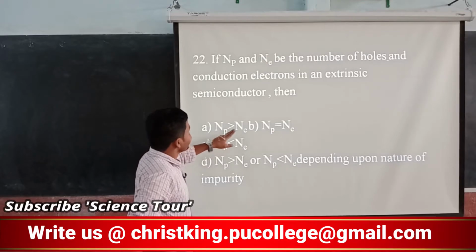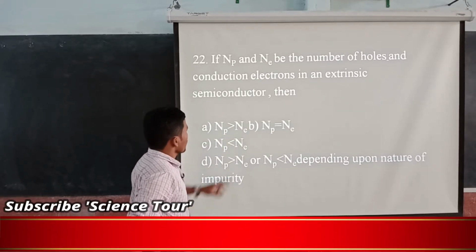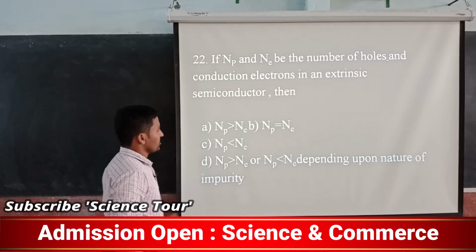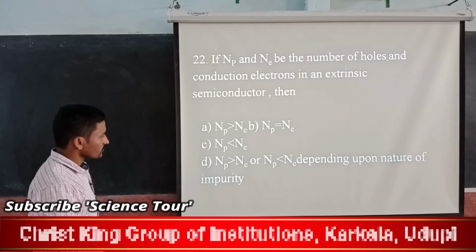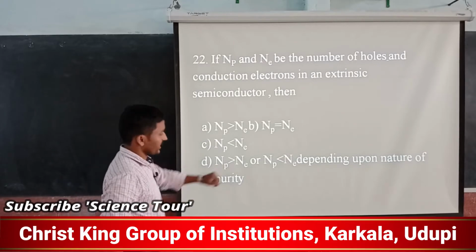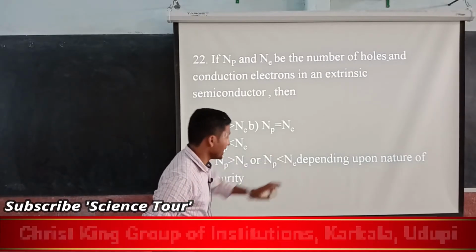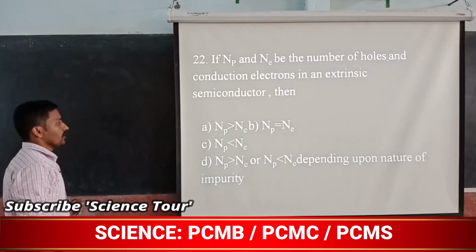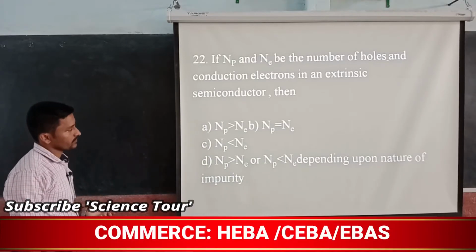Holes are greater than electrons, holes are equal to electrons, holes are less than the electrons. Whether holes are greater or less depends upon the nature of the impurities. So which one is the correct answer?